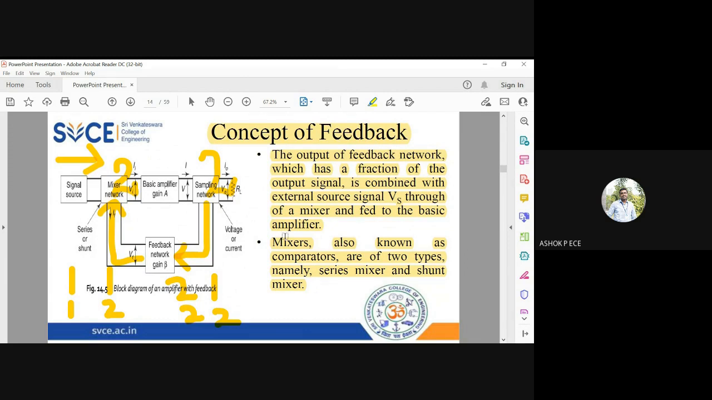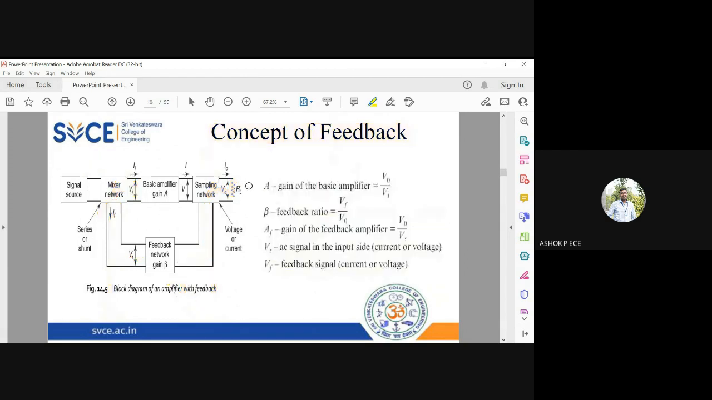Mixing network can be series or shunt. Sampling network can be voltage or current. So that is going to be the second half of your unit. We'll see that in the second half. Now we are going to focus on the properties of this amplifier.